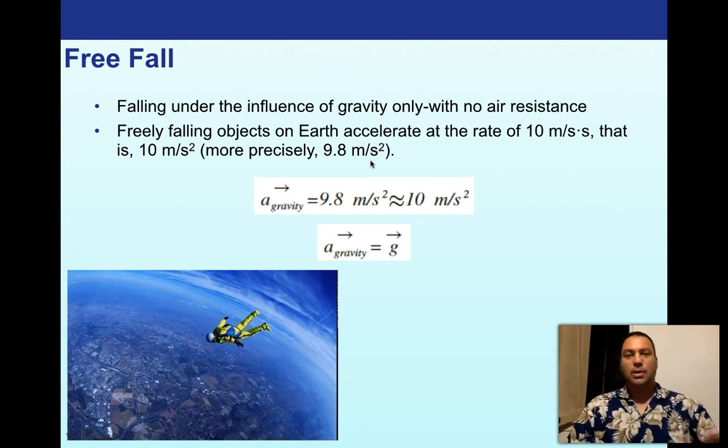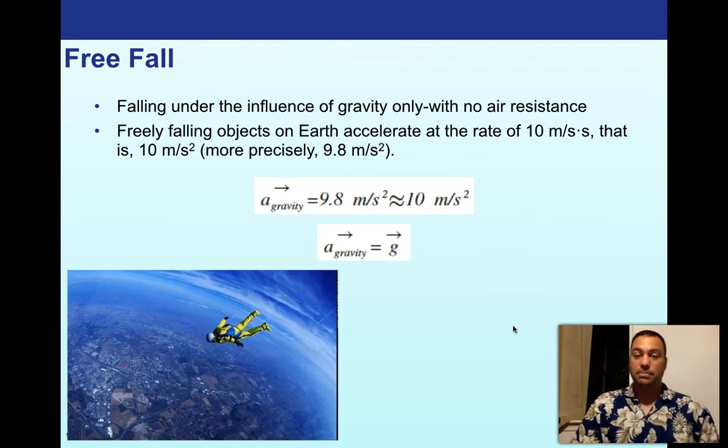So in this case, we know that the acceleration of gravity from Earth, remember, a is a vector, right? We cannot forget that acceleration is a vector. So the acceleration due to gravity is 9.8 meters per second squared, which is about 10 meters per second squared. This makes our calculations really easy if we just round it to 10. You'll see me use them both, but frequently 10 will be the number that I will use. And the symbol we use to talk about gravity is usually not a. We usually just give it the symbol g.